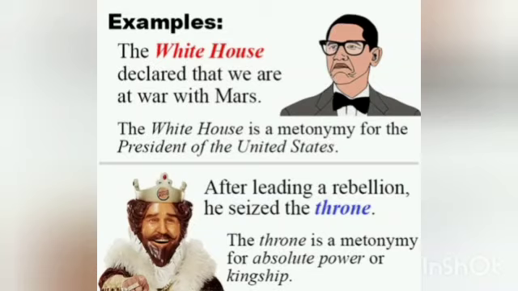Next sentence. After leading a rebellion, he seized the throne. Now, if somebody is seizing a throne, we definitely mean that it's about absolute power, it's about kingship. So it's about the dynasty. That is what throne signifies. So whenever you substitute a word which is similar and very closely related, that is where we can say that we are using metonymy.